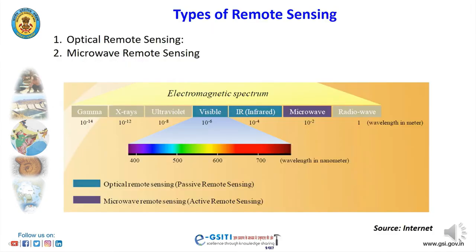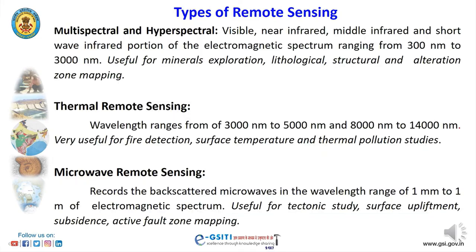Broadly, remote sensing can be divided into two: optical remote sensing and microwave remote sensing. Here we can see the entire wavelength spectrum, and from the visible to the infrared region is known as optical remote sensing, and this part is known as microwave remote sensing. Multispectral and hyperspectral remote sensing are part of optical remote sensing, ranging from 300 nanometer to 3000 nanometer. These regions are very useful for mineral exploration, lithological and structural mapping, and alteration zone mapping.